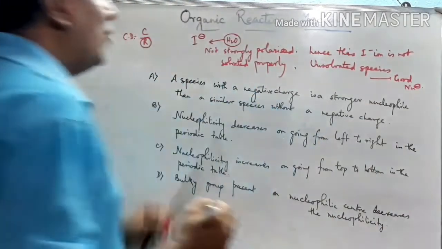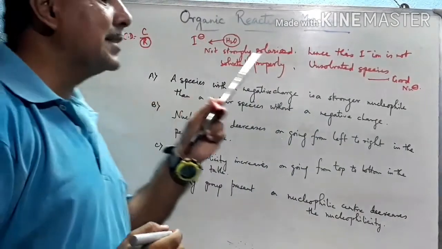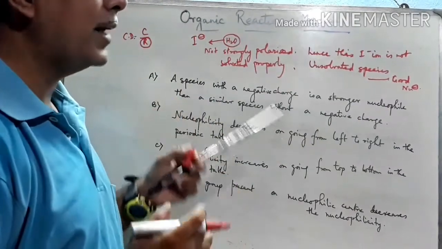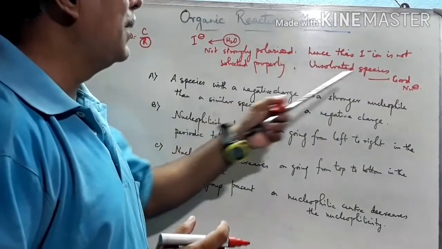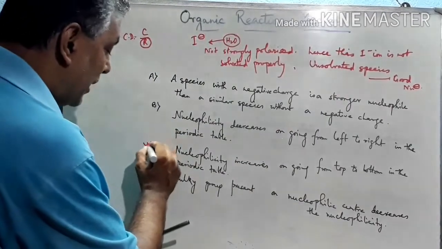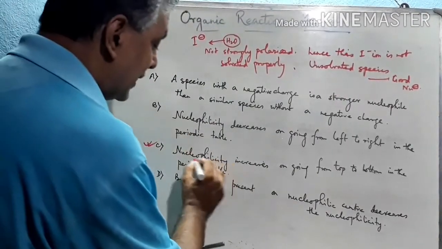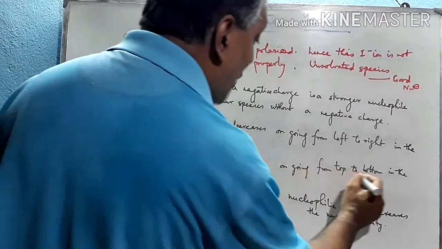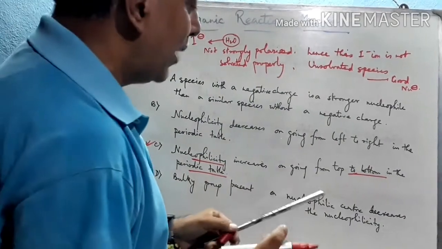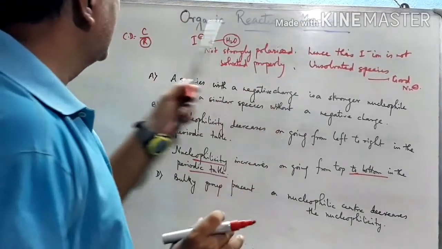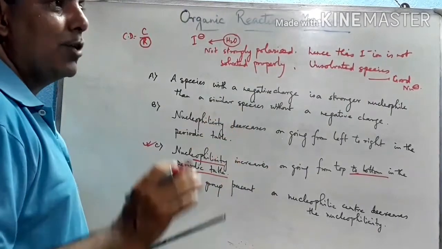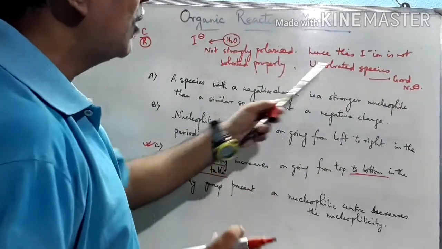Rather, if we use F minus here, then due to its high charge density, it strongly polarizes the water molecules, as well as forms hydrogen bonds with water and gets solvated, and hence it will be a bad nucleophile. So why can we say point C, nucleophilicity increases on going from top to bottom in the periodic table? Why have we explained this part? This is the solvent effect.